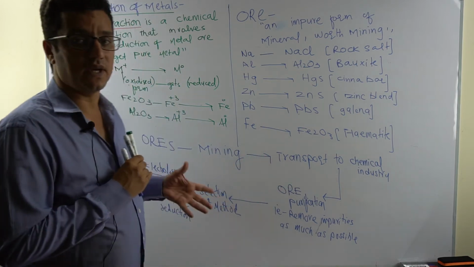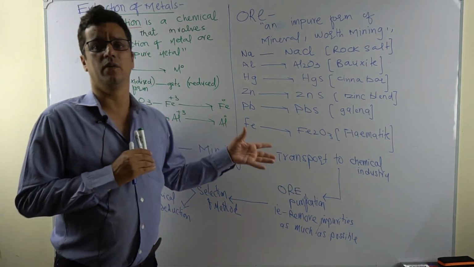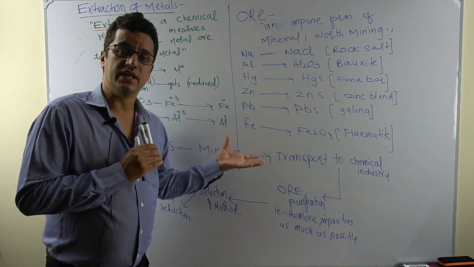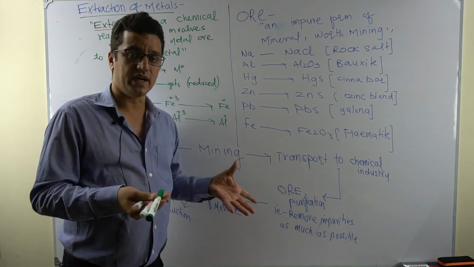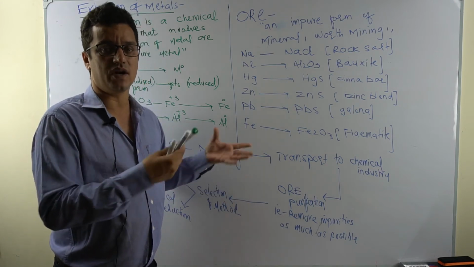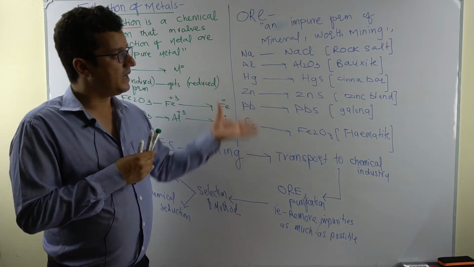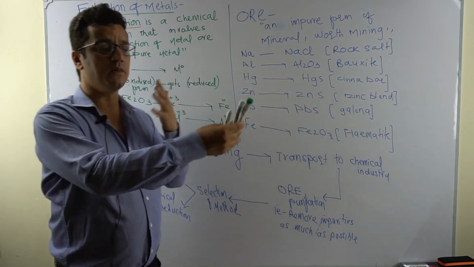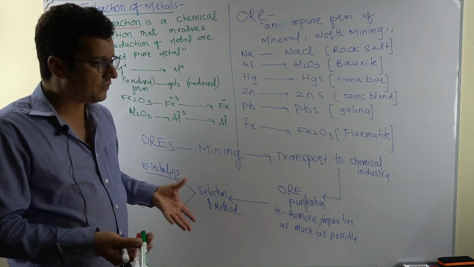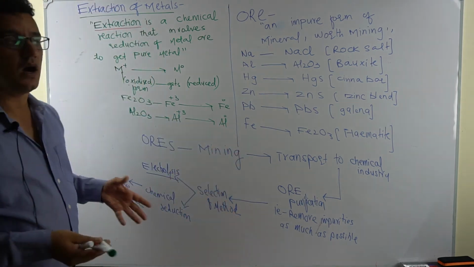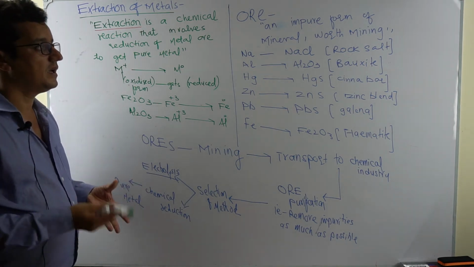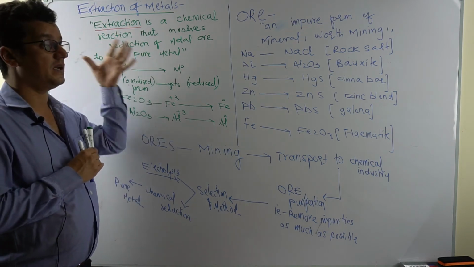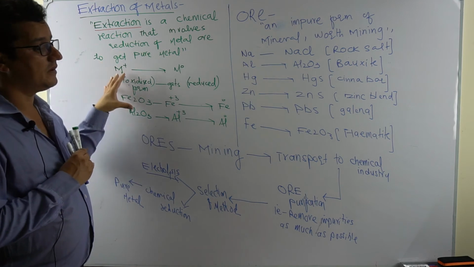Copper is also to some extent in the ore form, and some is in the original form, so extraction is easier for the less reactive metals. But gold is a native metal, present as such. But most metals, if they are reactive, a little bit reactive, moderately reactive, or very reactive, you will find them in their compound form. And you need to devise a way to turn from compound form to pure form, and that pure form you can later process, even refine, or mix with other metals and use. So in this particular lesson, we are going to see how less reactive metals like iron, or moderately reactive metals, are extracted from their ores.